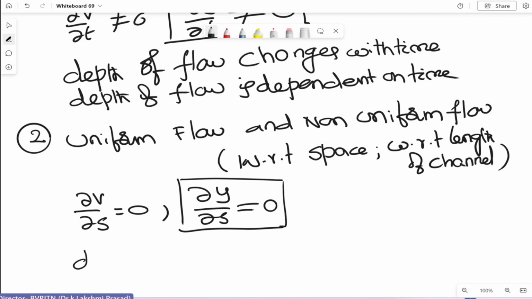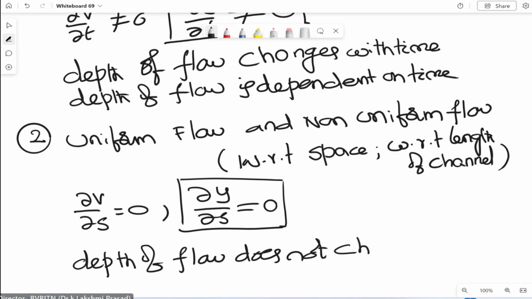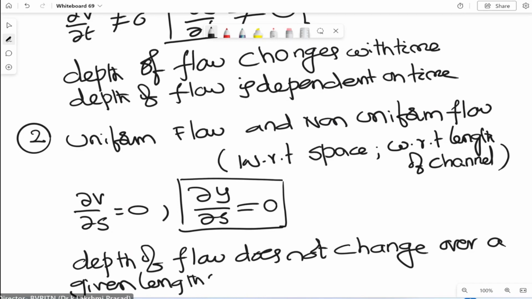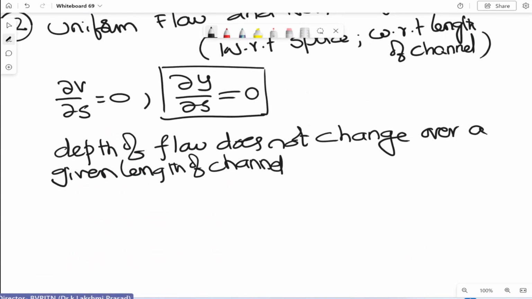That means the depth of flow does not change over a given length of channel at a time, right?